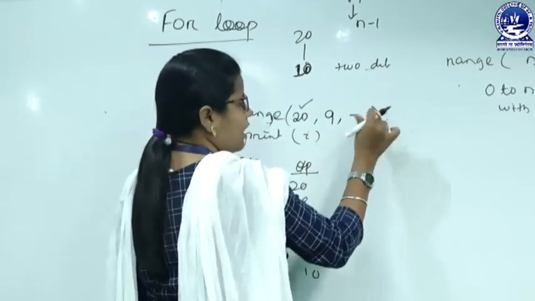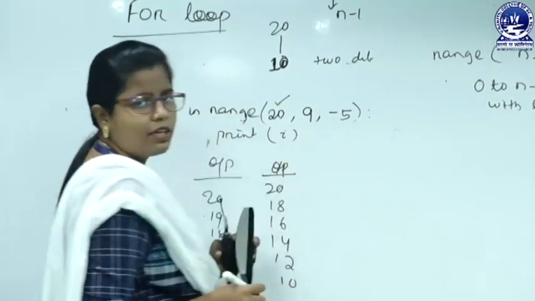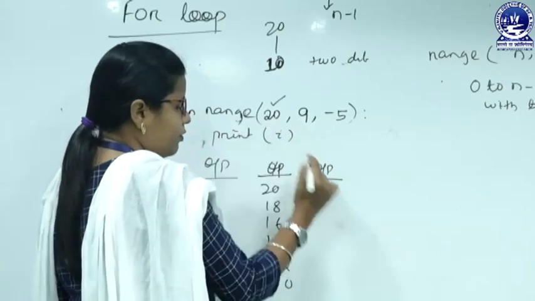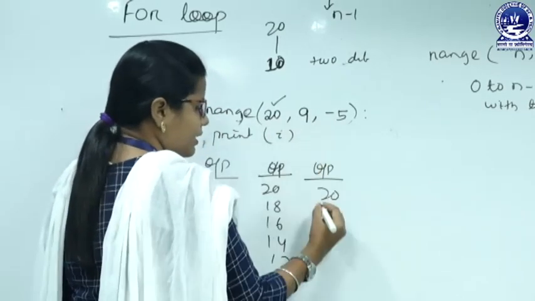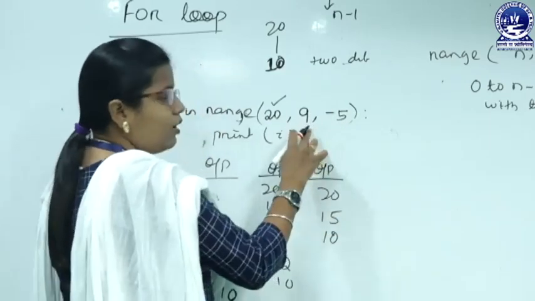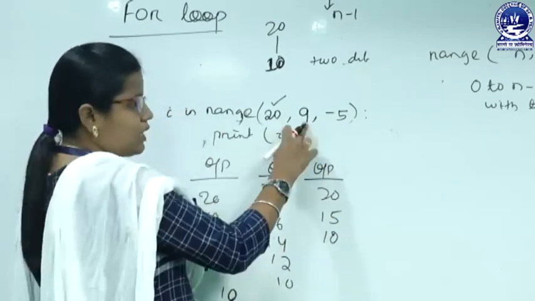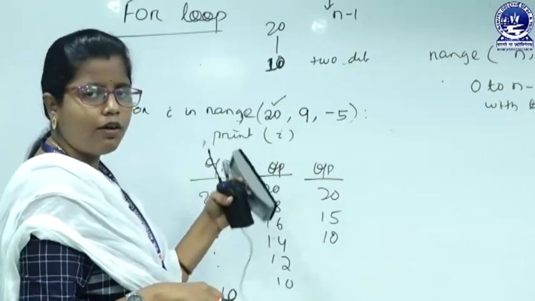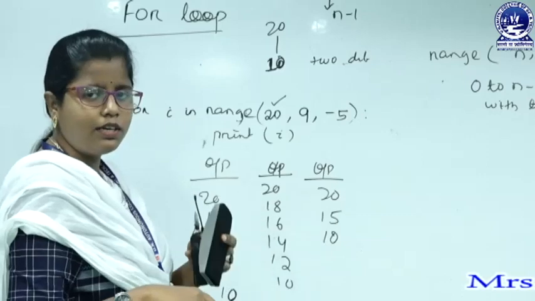If I want to print with 5 difference, then what will be the output? The output will be first 20, 20 minus 5, that is 15, 15 minus 5, that is 10. And now 10 minus 5 is 5, which is out of the range. This will be the output for the decrement value. Here we can print the values in a reverse order.